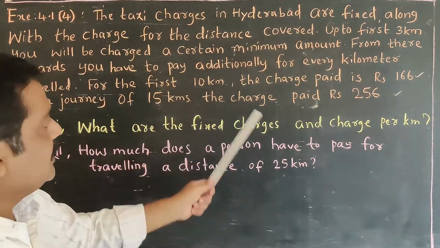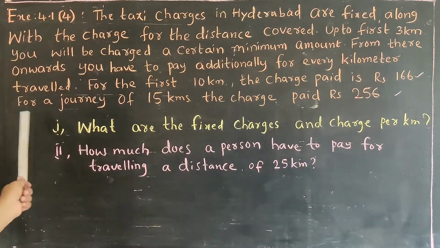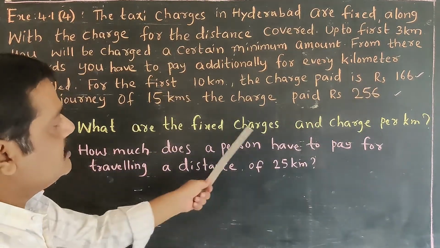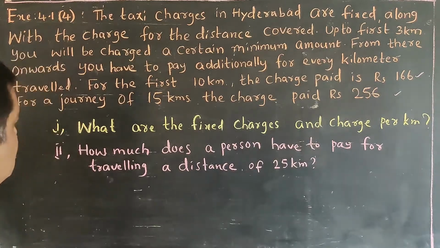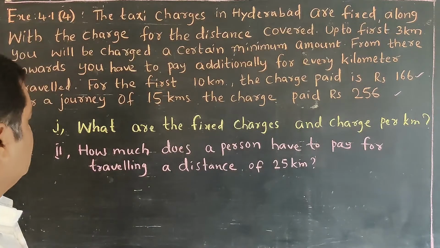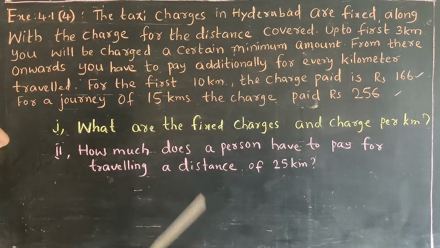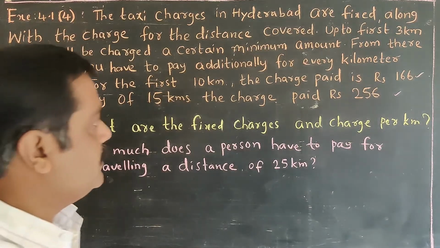For the first 10 kilometers, the charge paid is 166 rupees. For a journey of 15 kilometers, the charge paid is 256 rupees. What are the fixed charges and the charge per kilometer? How much does a person have to pay for traveling a distance of 25 kilometers?